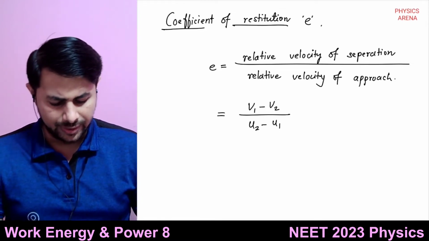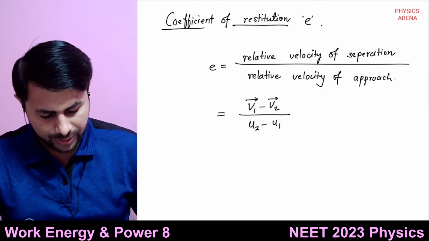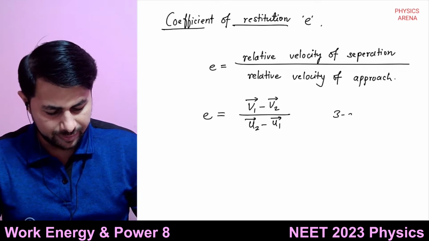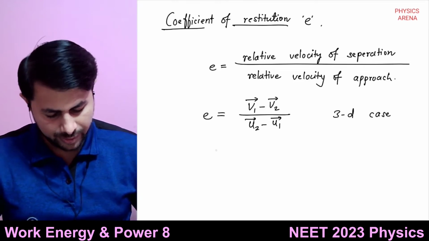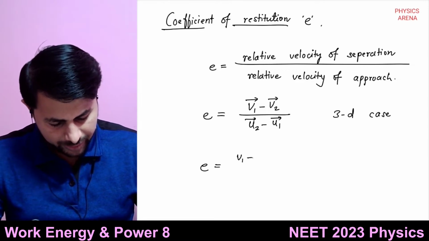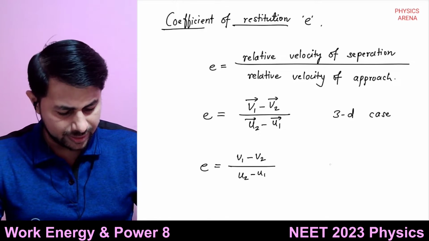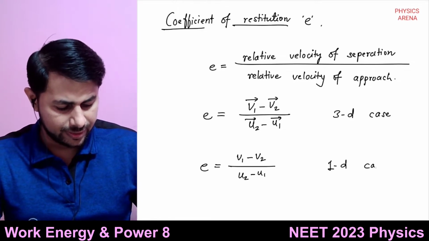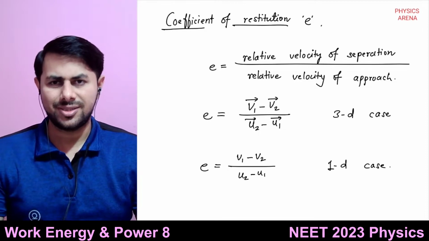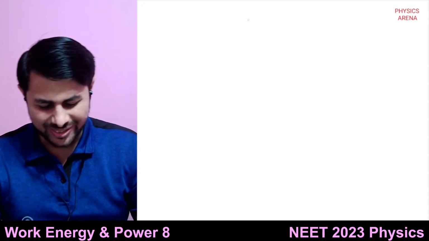If we want to consider the three-dimensional case, we just have to put arrows on top of this. So this is the 3D case, and the 1D case is v1 minus v2 divided by u2 minus u1. This is the one-dimensional case. Is it clear? This is simple, right?